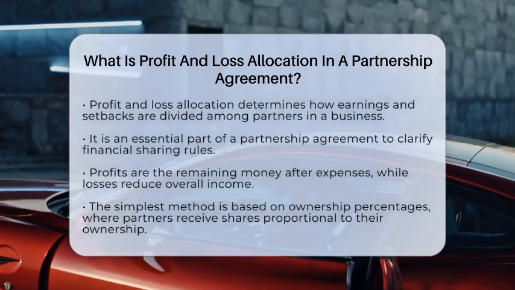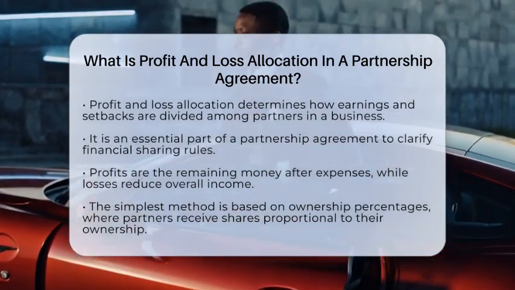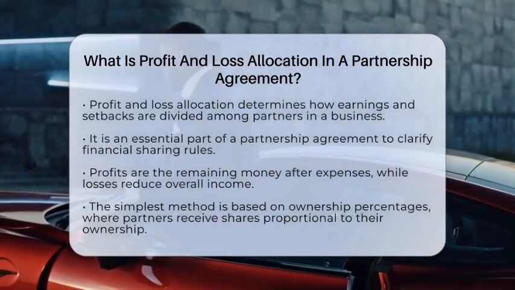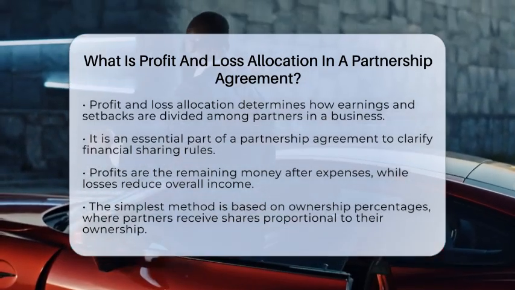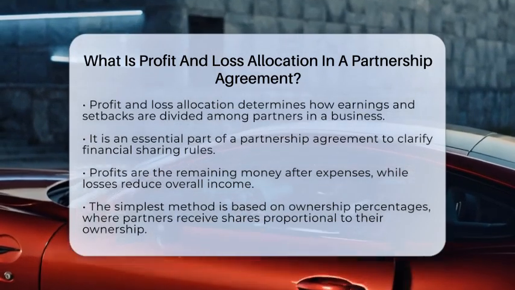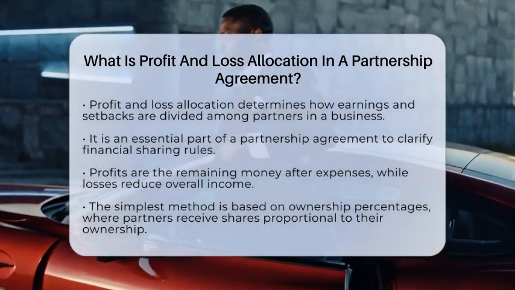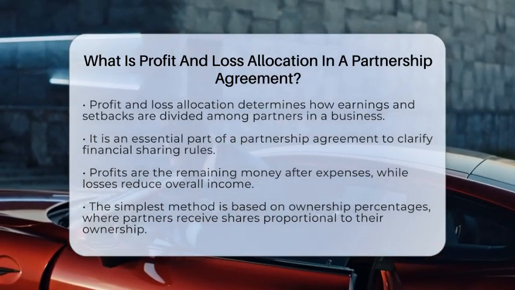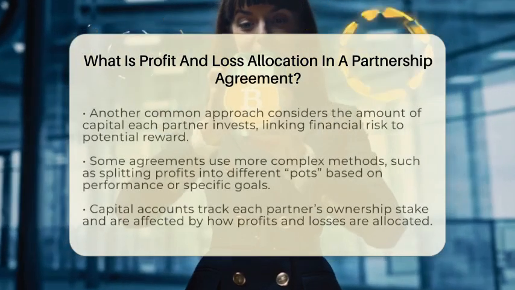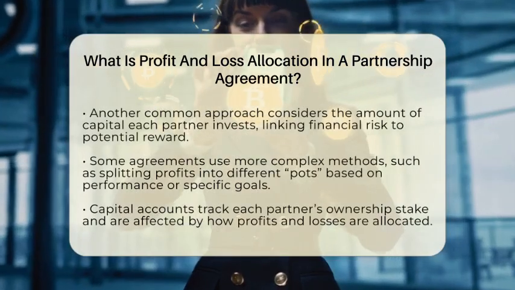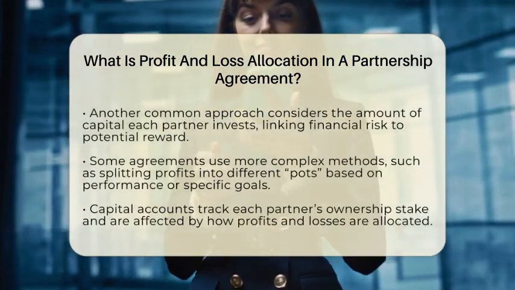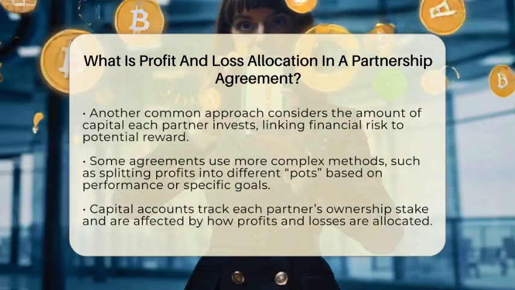In a partnership, profits are the money left after expenses, and losses are the costs that reduce the overall income. How these are divided can depend on different factors. One common method is based on ownership percentages. So, if a partner owns 30% of the business, they get 30% of the profits or take 30% of the losses. This method is simple and easy to understand.